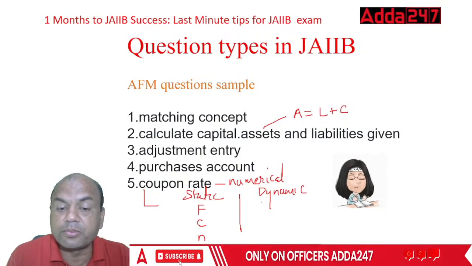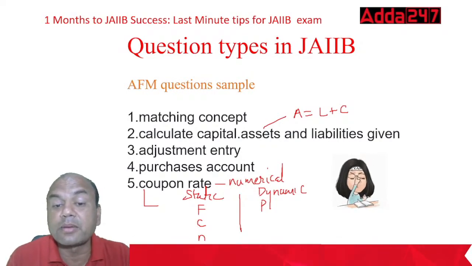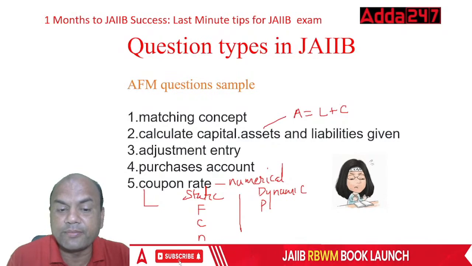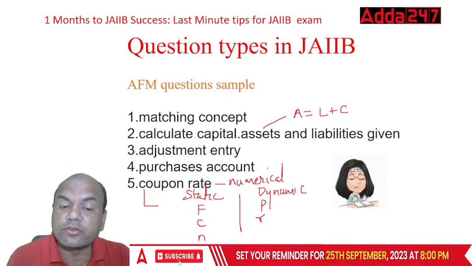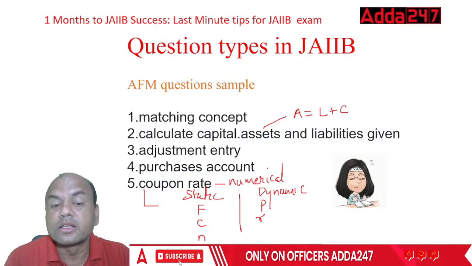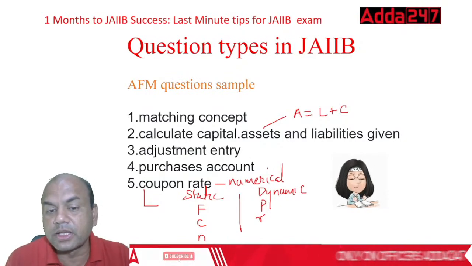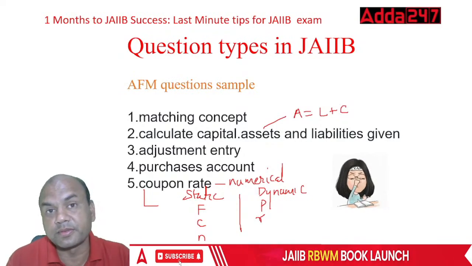Market price is P, and market rate is R. So these are the 5 elements of any bond. Out of them, coupon was asked. This time they had asked you coupon. Now they can ask you the remaining 4 also. So that's why study everything.